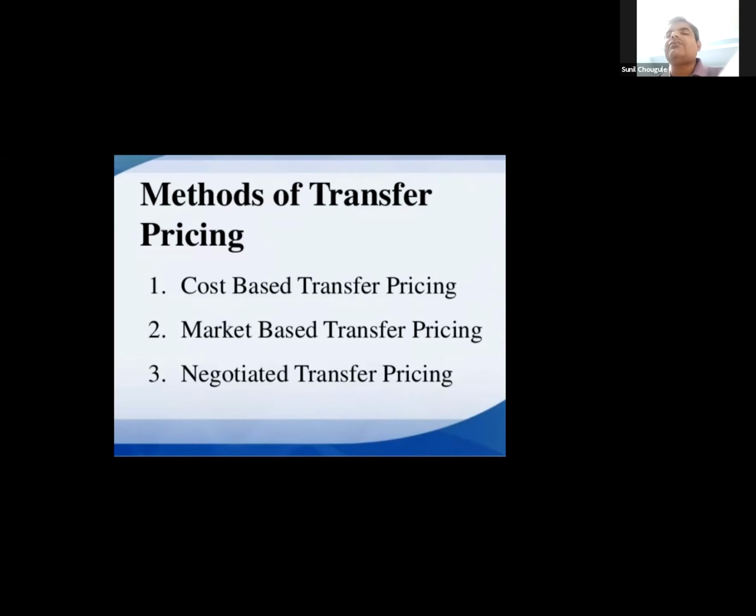The first one is cost-based transfer pricing. These all three transfer pricing methods are included in your syllabus in the second topic of EPM. One by one, we will look into those different methods and what all are their advantages and disadvantages.